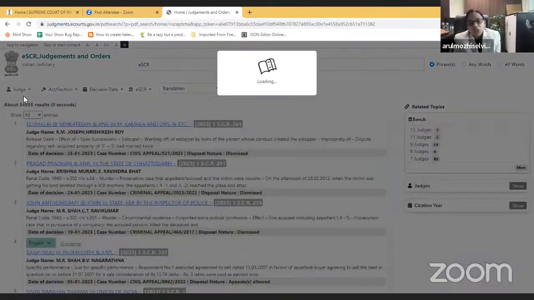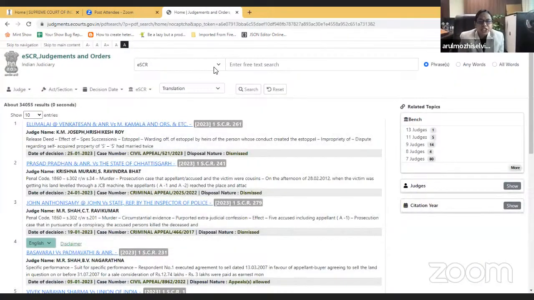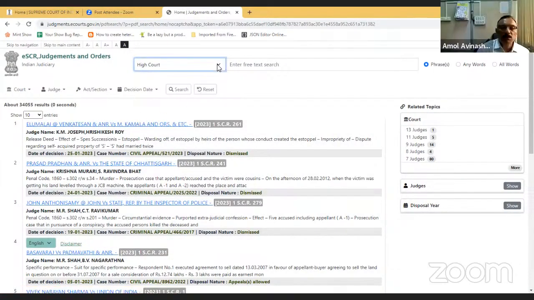Sir, while being in this High Court page, if I suddenly wanted to search Supreme Court judgments, then I can choose the eSCR. Yeah. Here you can choose eSCR or High Court. So if I now search eSCR. If you want to search any High Court judgment, you will have to select High Court.